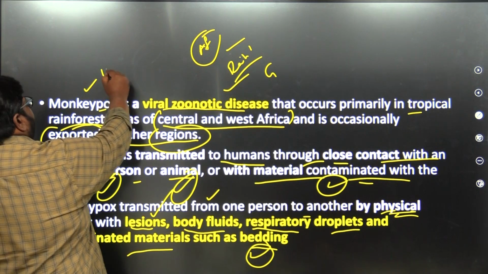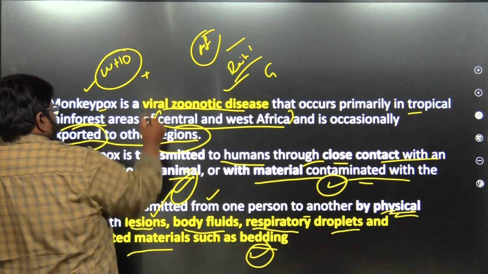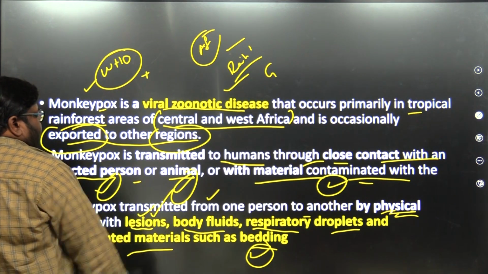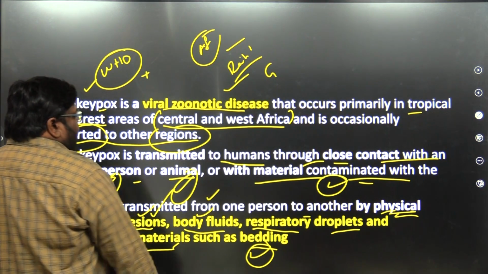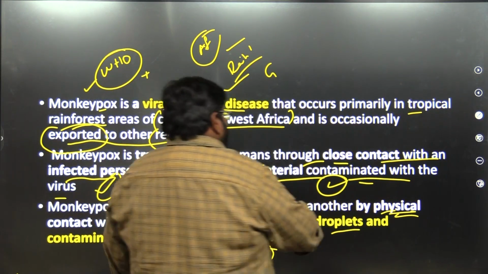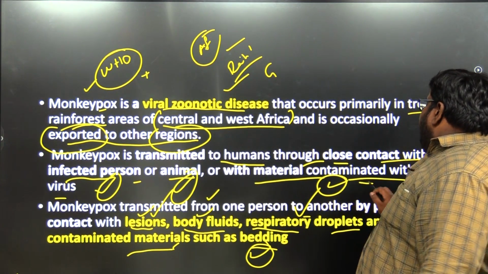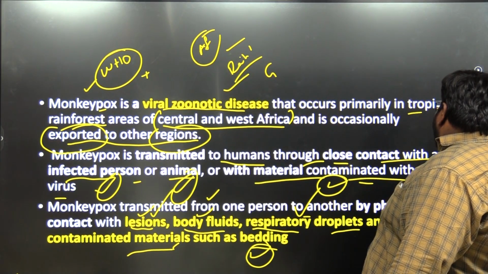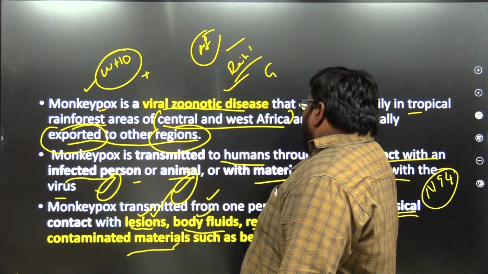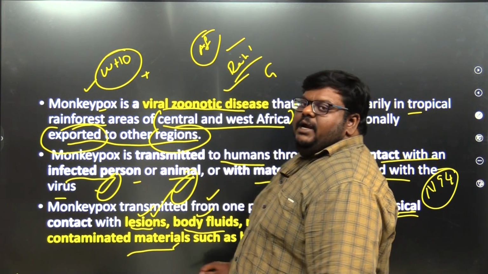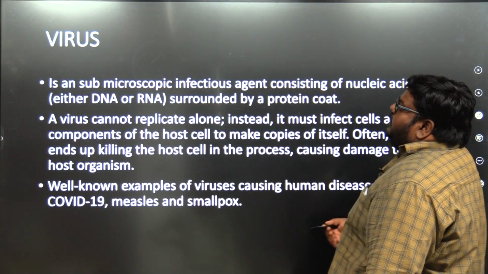So what did WHO say? Be alert. It wants to alarm us. So we may get it from the lesions of the infected person or body fluids such as sweat, blood, plasma, or anything, from the respiratory droplets also. You know, we all have used our N95 masks, still we are continuing to use those masks to stay healthy from all the respiratory droplets of other contaminated people in COVID-19. Likewise, we have to be alert for this also.